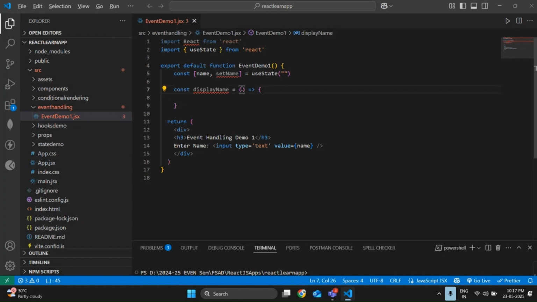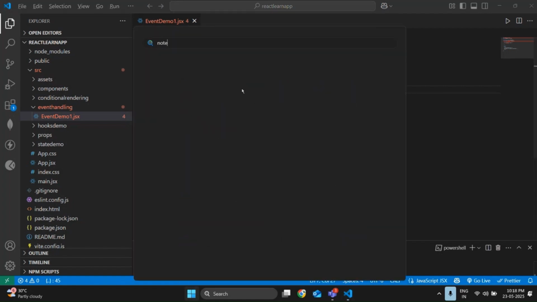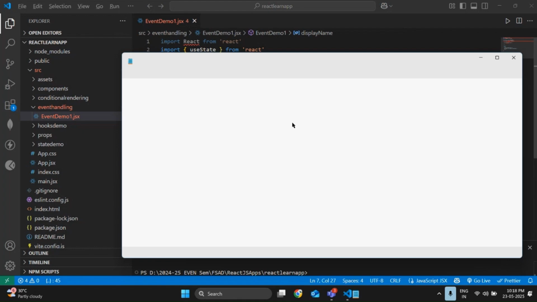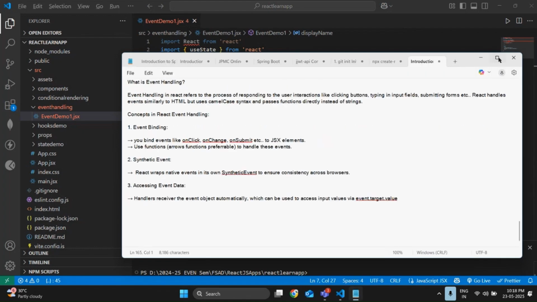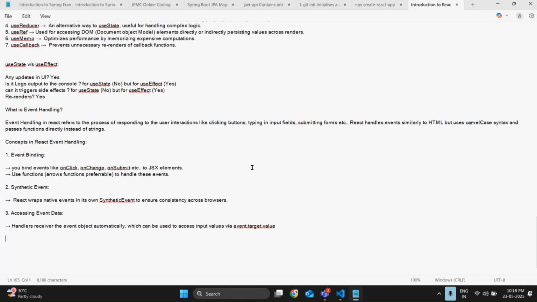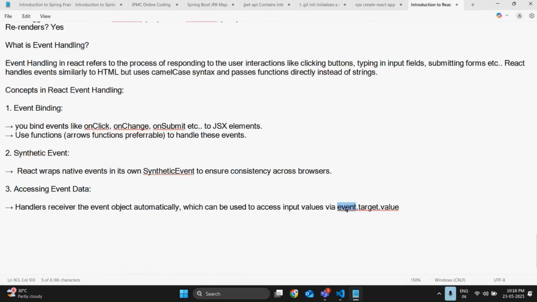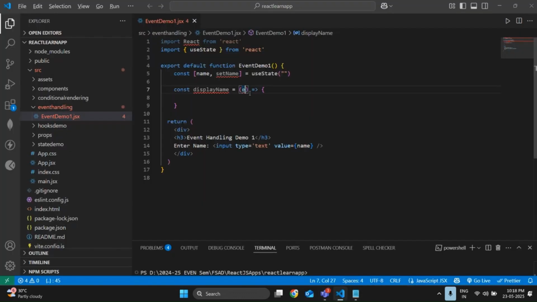I need to pass a parameter, like e or event or anything. I want to pass e. In the theoretical explanation, I clearly used event.target.value. Instead of event, you can also use e. You can use any alphabet, nothing will happen. For better understanding, I will pass the parameter as the argument e.